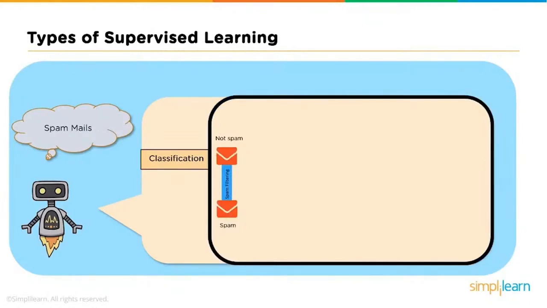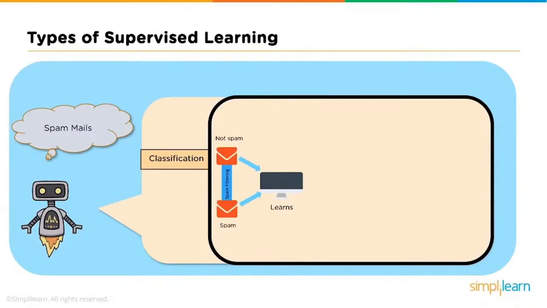Now let's understand classification with the help of an example. In order to predict whether an email is spam or not, first we need to teach our machine what a spam mail looks like. This is done based on a lot of spam filters, like firstly reviewing the content of the email, then reviewing the email header and searching if it contains any falsified information. This is done based on some keywords like free, lottery, prize claim, etc. Then general blacklist filters stop emails that come from already blacklisted known spammers, and so on.